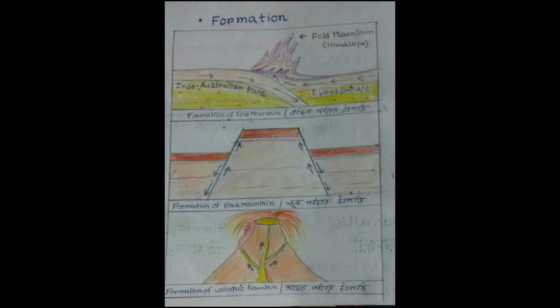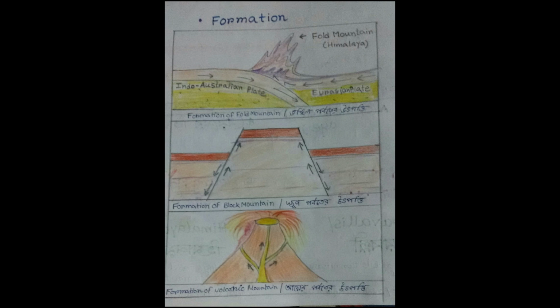There you may see that the Indo-Australian plate and the Eurasian plate are coming towards each other, but as the Indo-Australian plate is heavy, it goes down underneath the Eurasian plate, and in between the two plates the Himalaya is developed as a fold mountain.